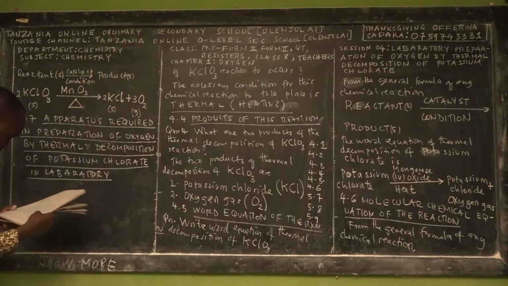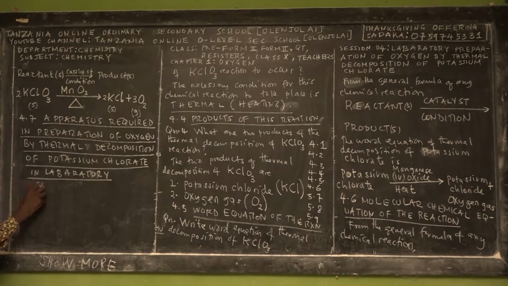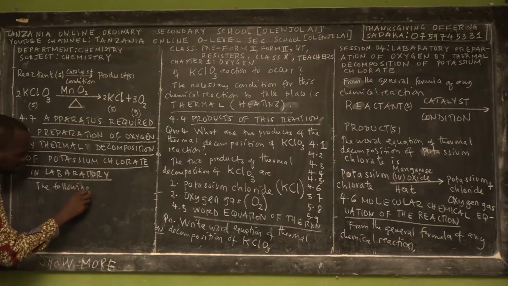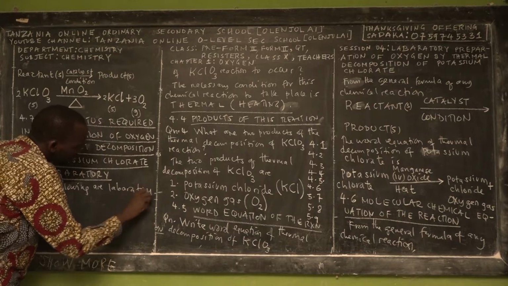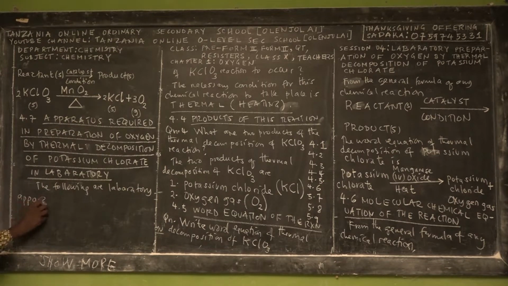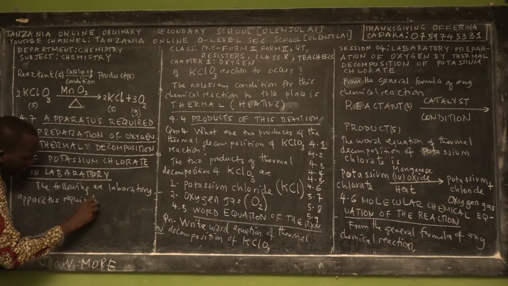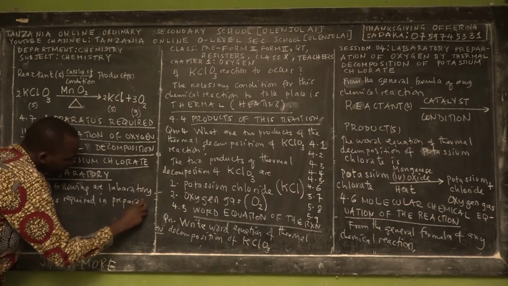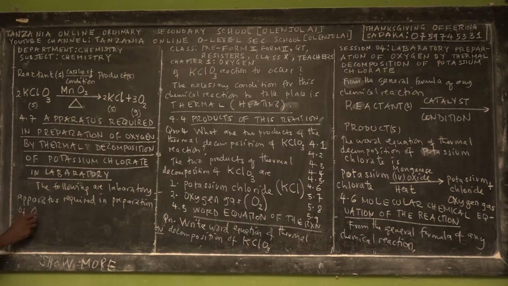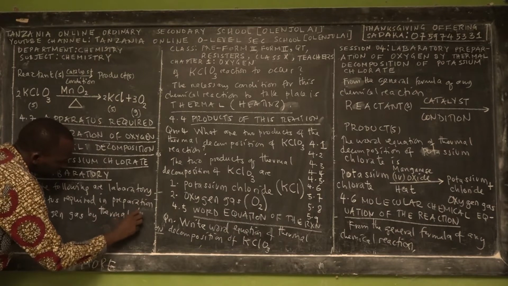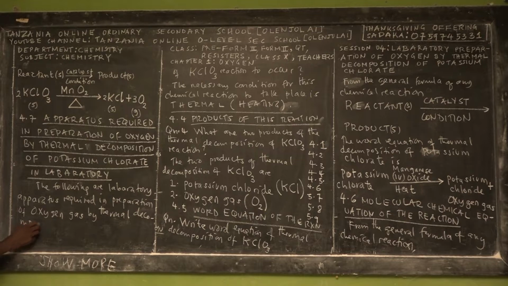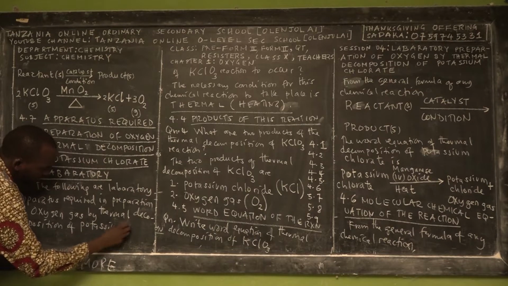Okay. So the following are the laboratory apparatus required in preparation of oxygen gas by thermal decomposition of potassium chlorate.